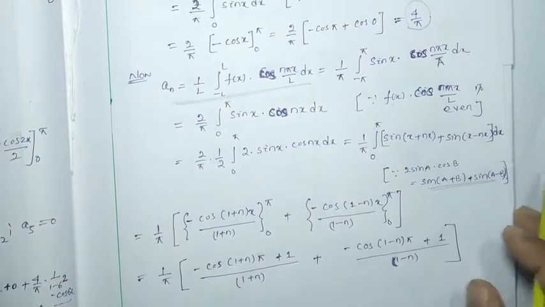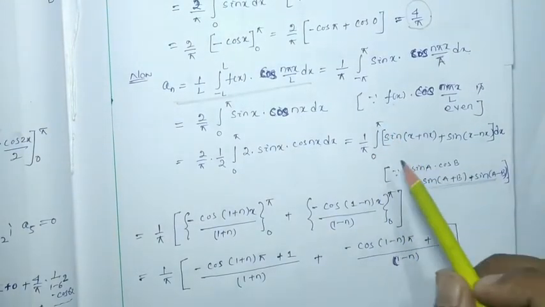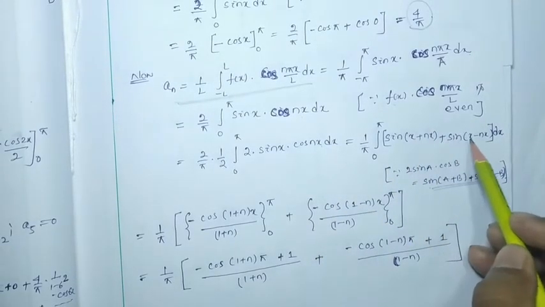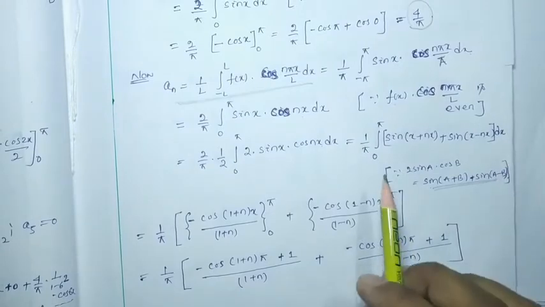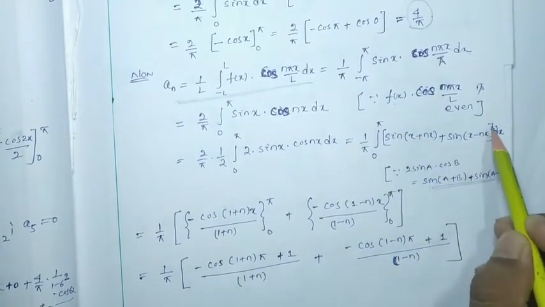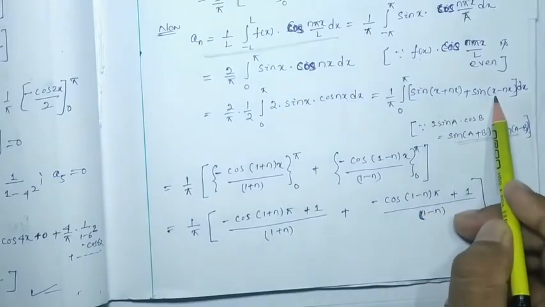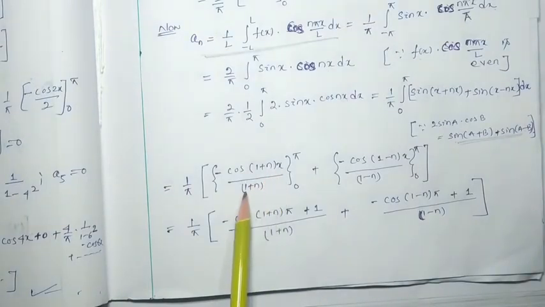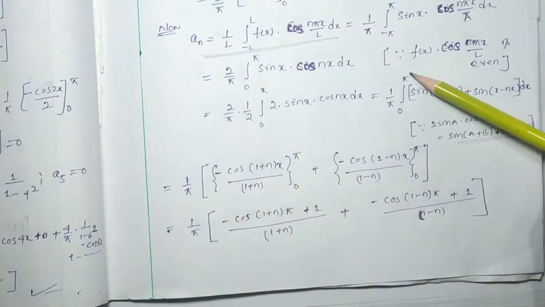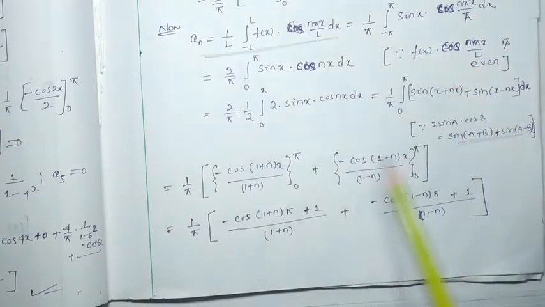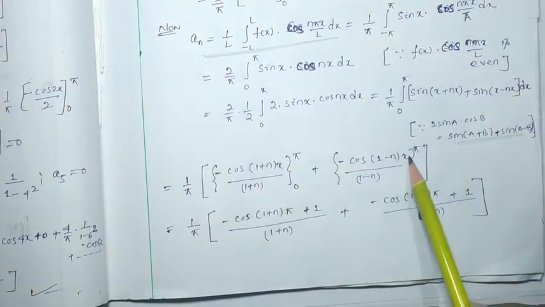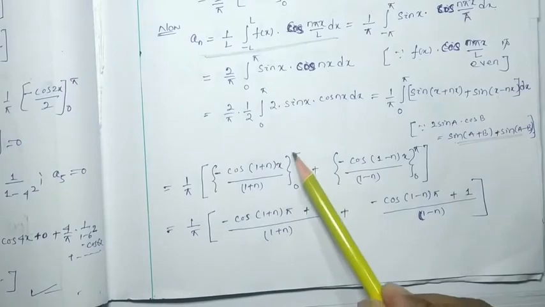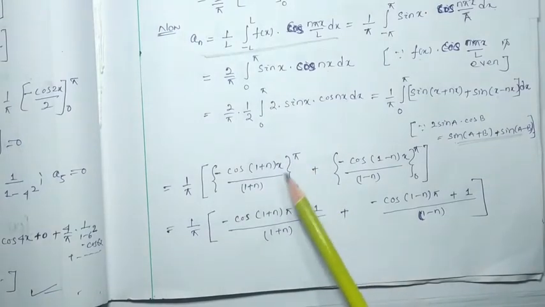Okay, so this will be 1/pi integral from 0 to pi of sin(a+b), where a is x and b is nx: sin(x + nx) + sin(x - nx) dx. Now we have to integrate this term and this term, so it will be sine and sine also. So how much will it be? 1/pi [-cos((1+n)x)/(1+n)] from 0 to pi. The limit is 0 to pi. The second one will be -cos((1-n)x)/(1-n) from 0 to pi. Close the bracket.